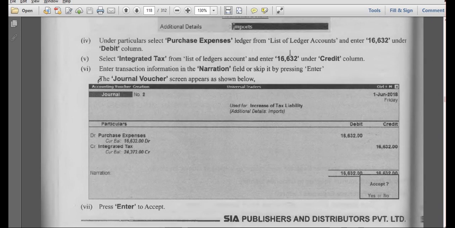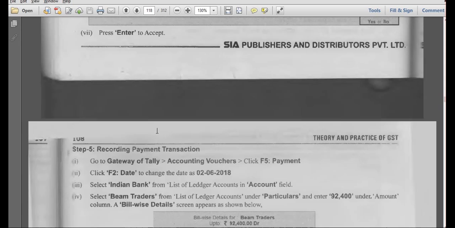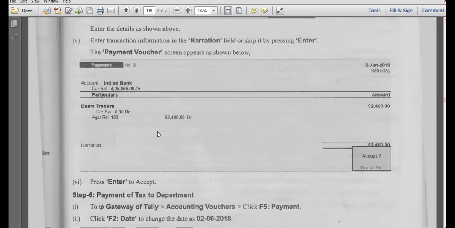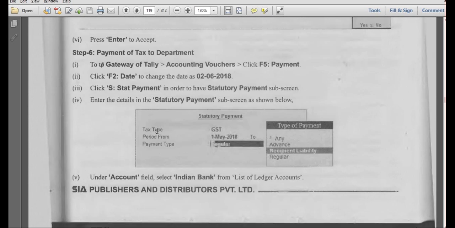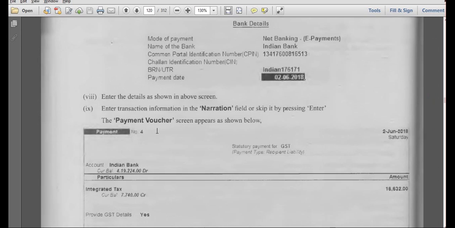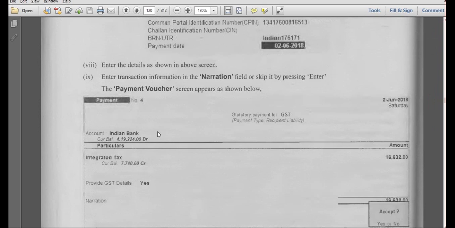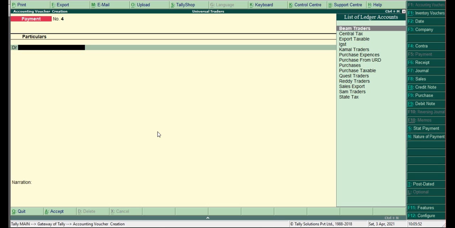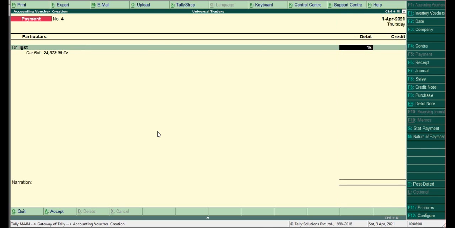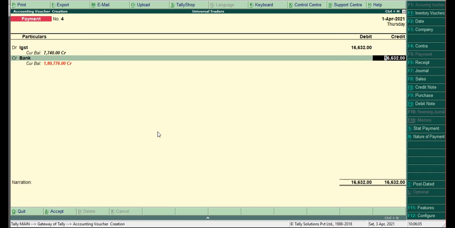For that, here we have written a journal voucher to convert that purchase expenses, and we have to pay that amount to that department. Again we have to go with that 16,200, again the payment voucher. It is for integrated IGST, 16,632 credit bank.